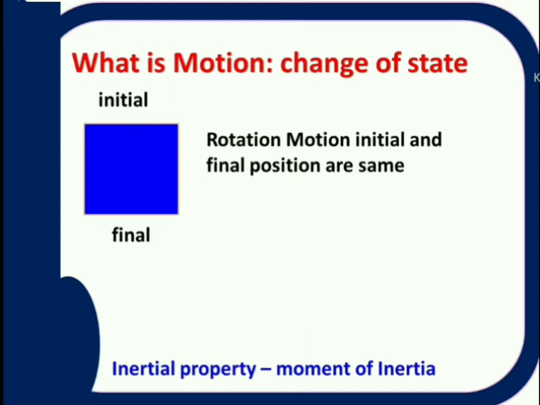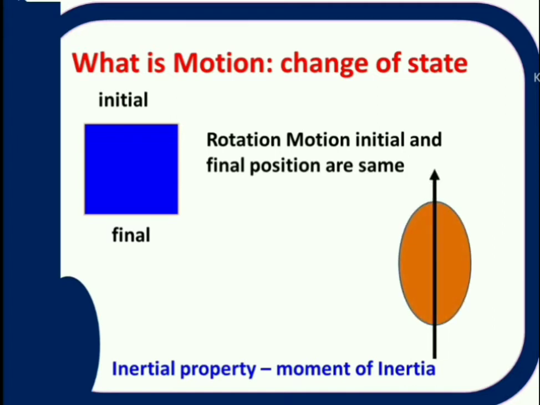The important point you have to remember in case of rotational motion is initial and final positions are same and body does not shift from its original position. From its initial position only, body is rotating about an axis.